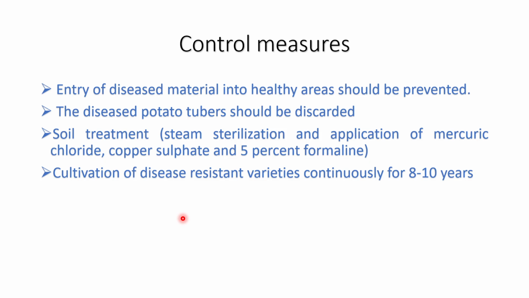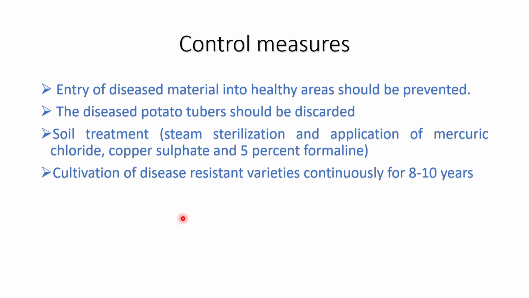procurement of the seed is avoided, and the diseased potato tuber should be discarded, and soil should be subjected to some treatment like steam sterilization and application of certain chemicals like mercuric chloride, copper sulfate, formalin. But these things are very costly.